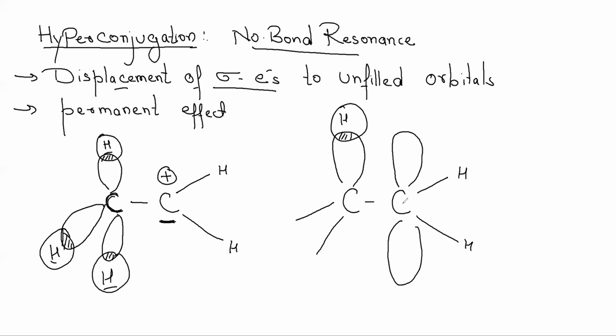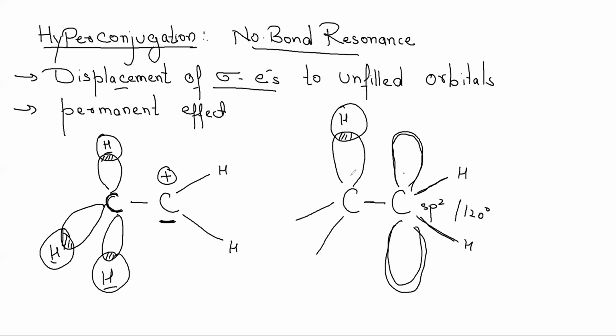If I speak in terms of the orbital picture, this carbon has to be sp2 hybridized. So its structure is planar. It has three bonds with a bond angle of 120 degrees, right? It has an unhybridized p orbital perpendicular to this plane. This is how carbocations look.